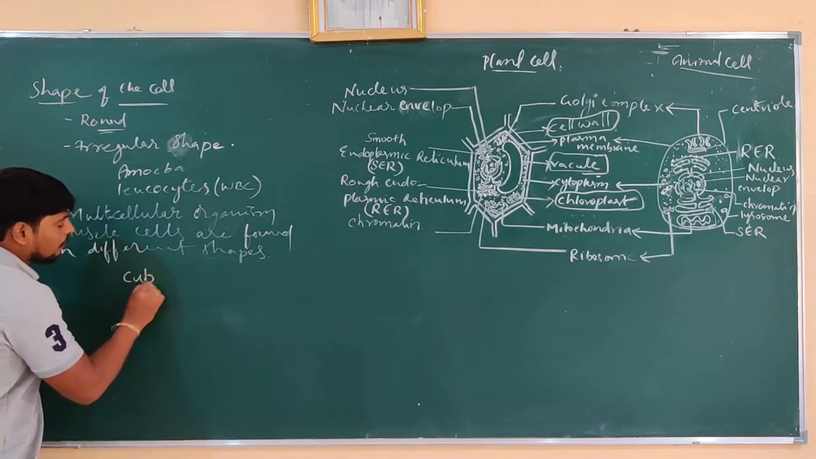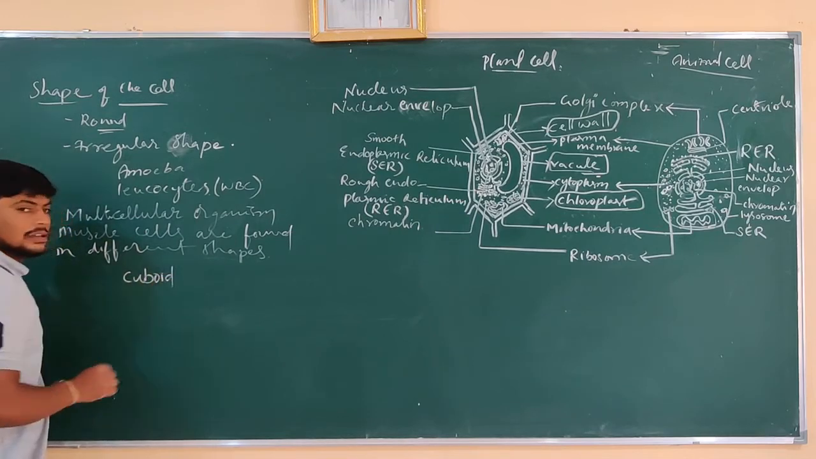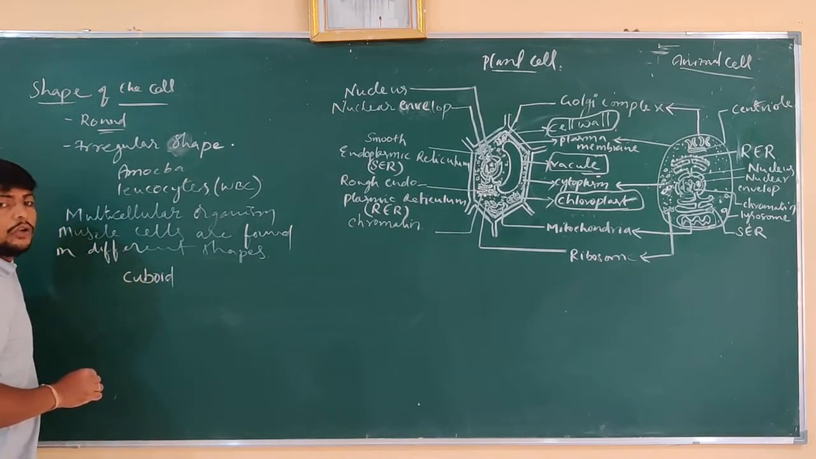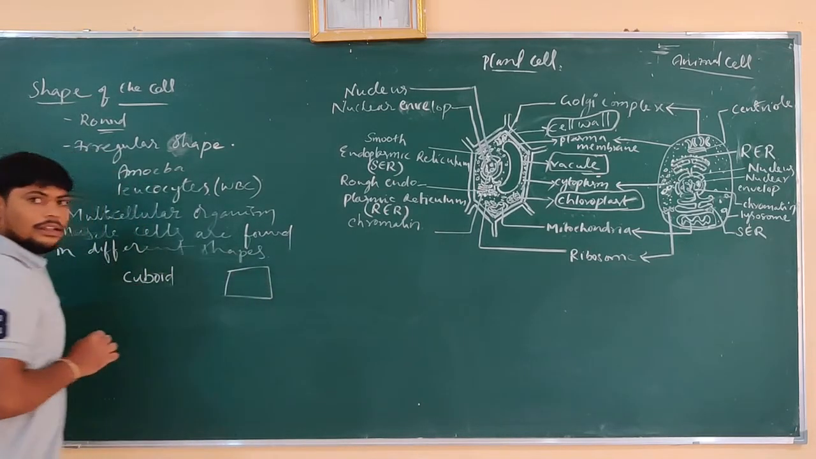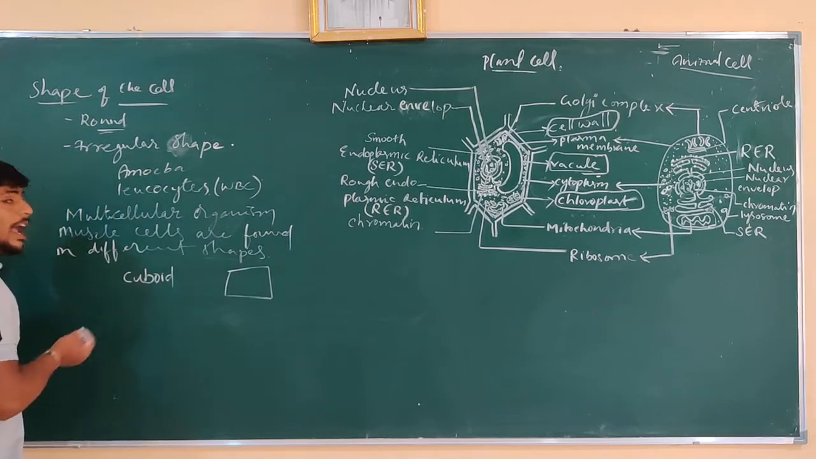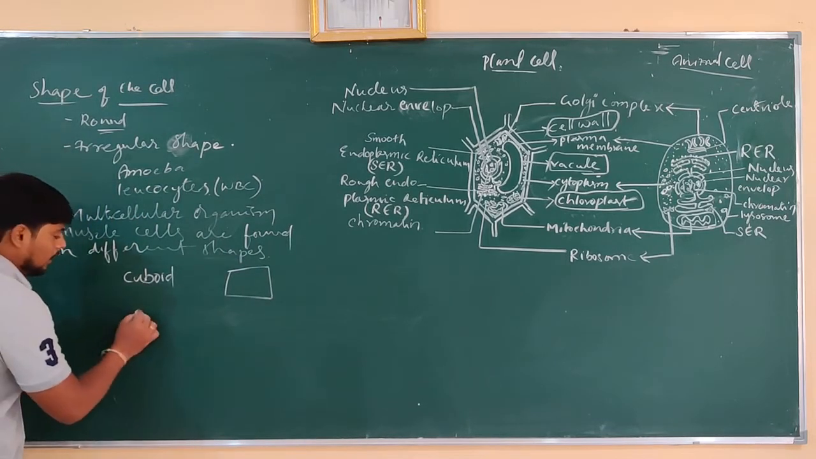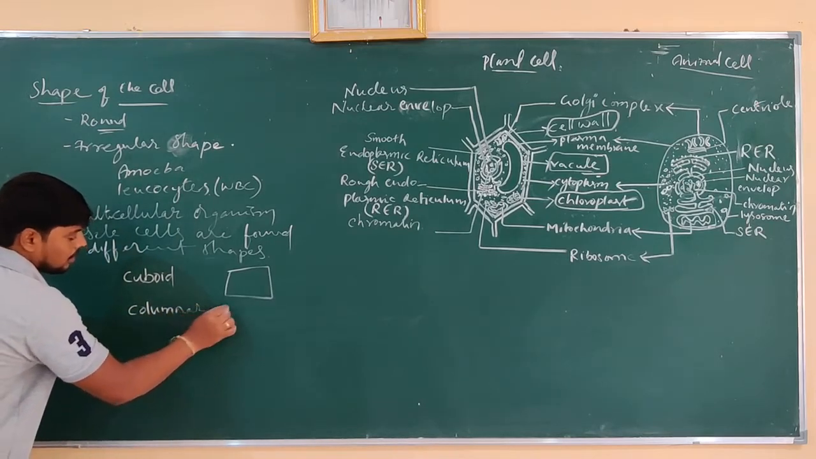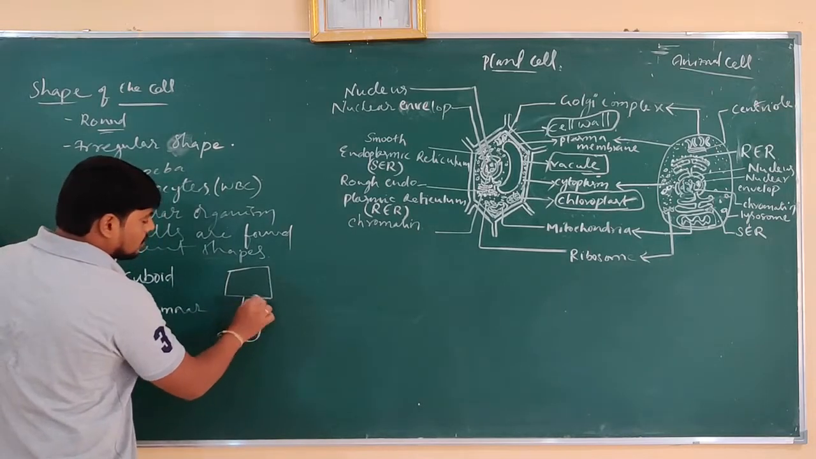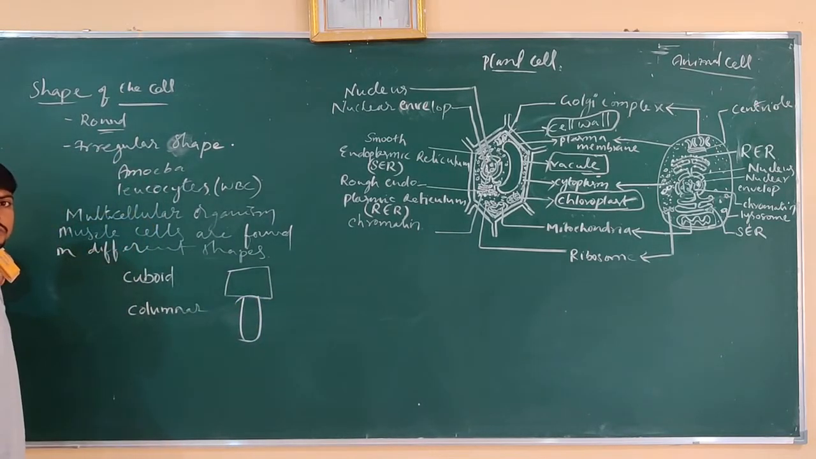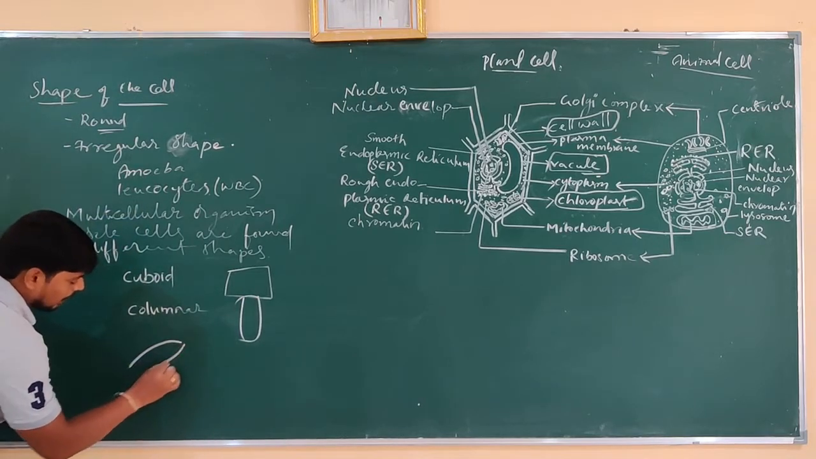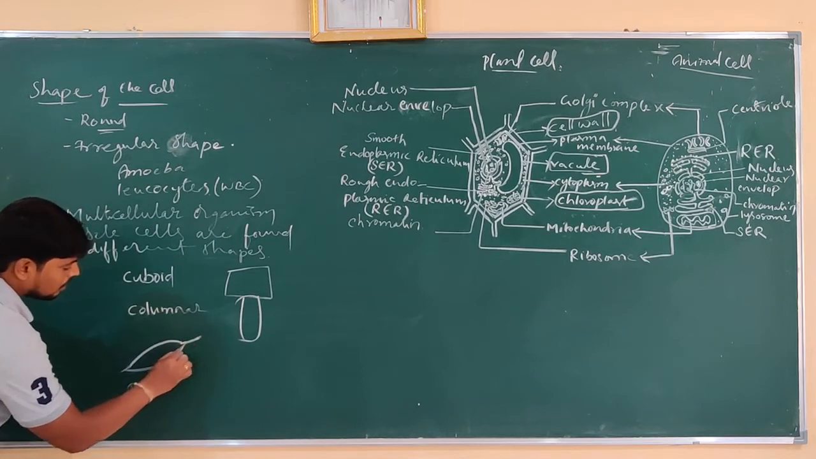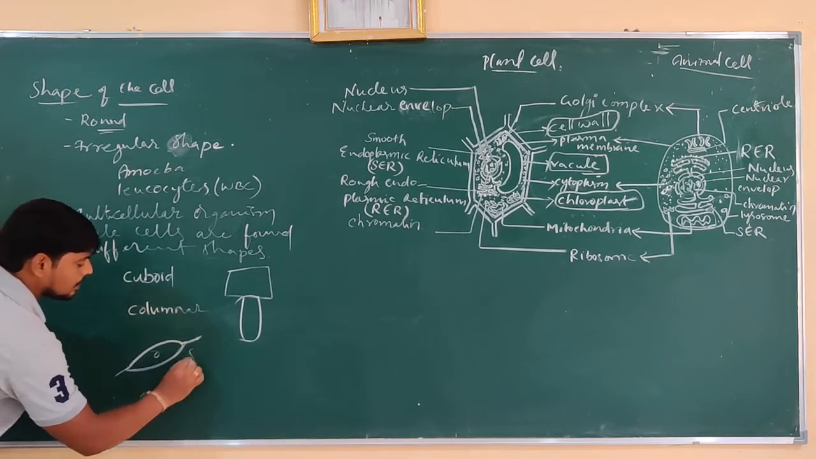So the cells are found in cuboid shape, that is, cube. That is one way of cell arrangement. And also we can see that they are found in columnar shape. That is one way. And also we can see the tissues found in spindle shape.